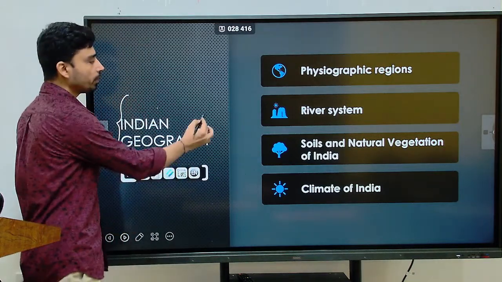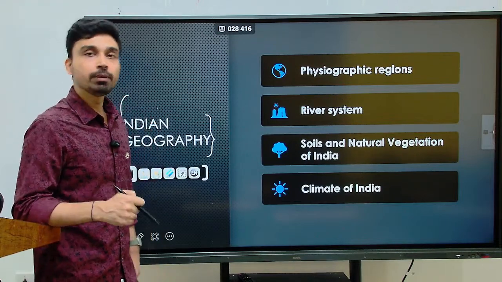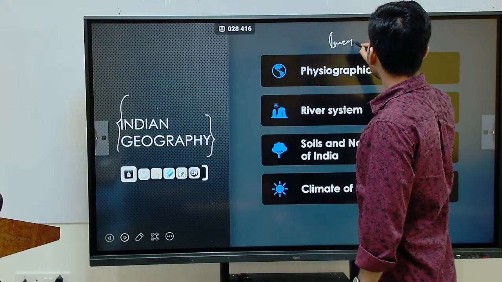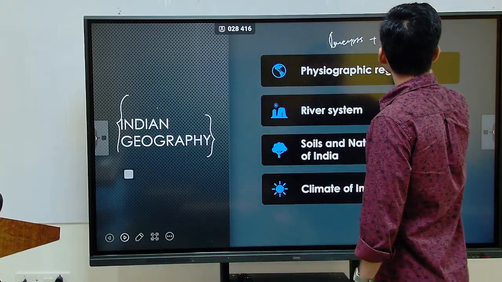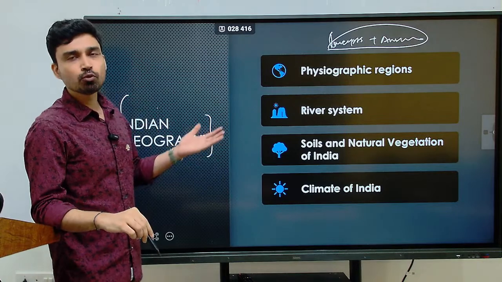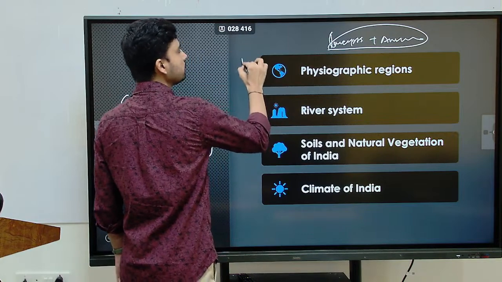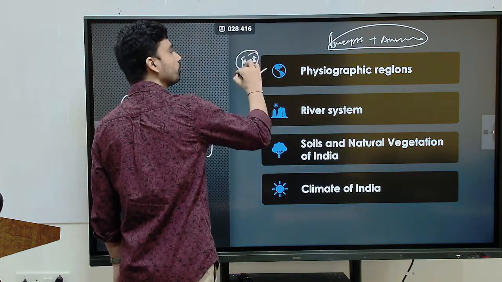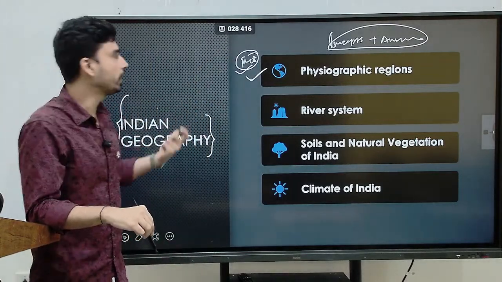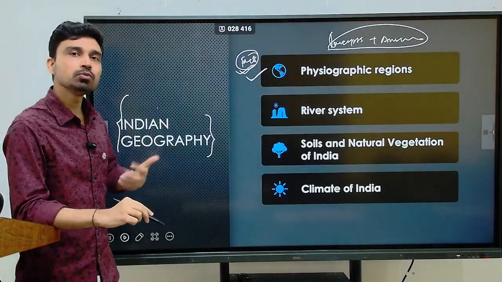That means when you are preparing for Indian geography, the approach should be different from physical geography. Why? Because in physical geography you have to understand the concepts as well as practice answer writing. However, Indian geography questions are mostly asked in the prelims examination. What you have to focus on is learning the facts, because this entire subject is loaded with facts and information about India. So you have to learn those facts, and also solve as many MCQs as possible.